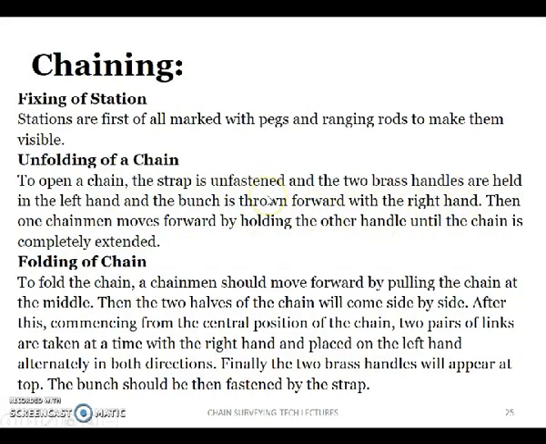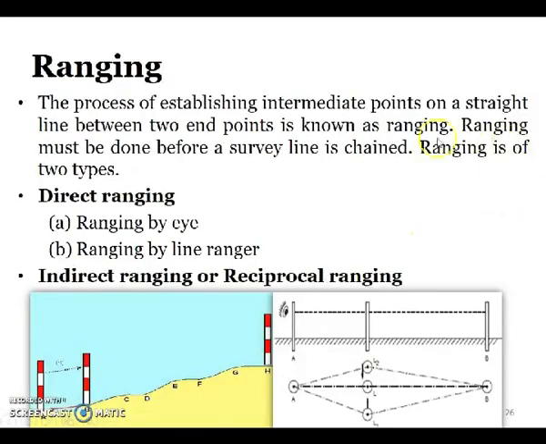Then we have to do the ranging, and finally we have to fold the chain after measuring the lengths. Next, ranging. This is the process of establishing intermediate points on a straight line.